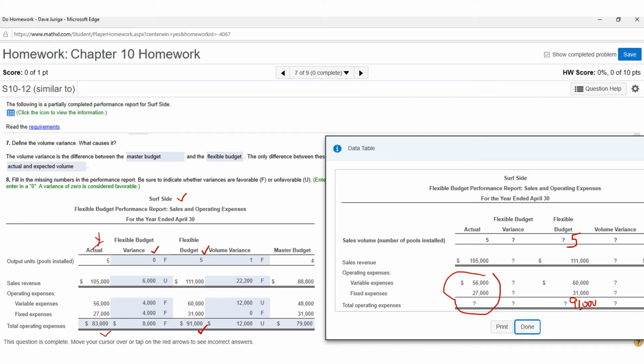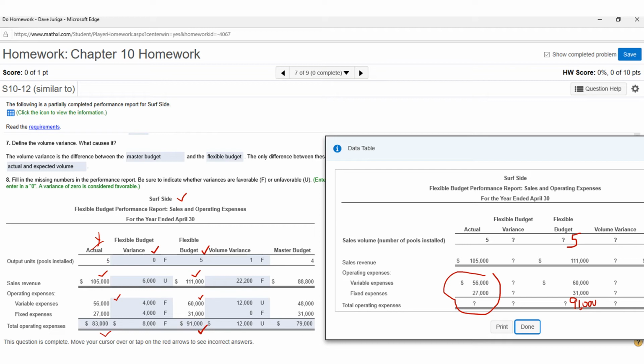Obviously, that's 0. The flexible budget, the volume is the same. The difference between sales revenue, the flexible budget said 111,000, actuals 105. That's a $6,000 unfavorable variance because you had expected you'd have more revenue based on the actual results. So the difference is 6, and of course you'd say unfavorable because you want the actual revenue to be more than the budget.